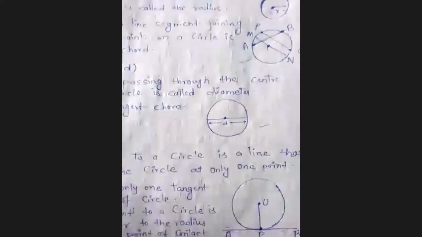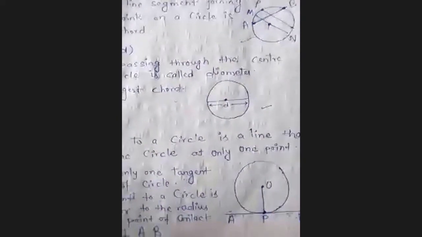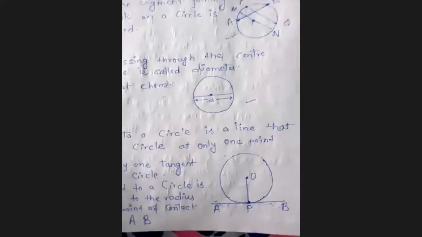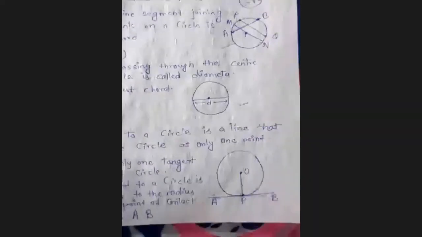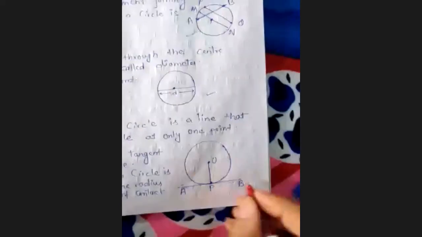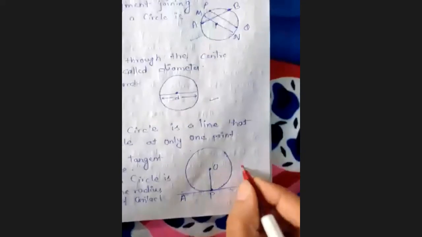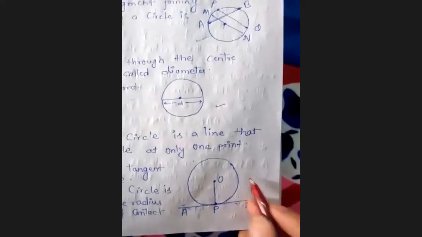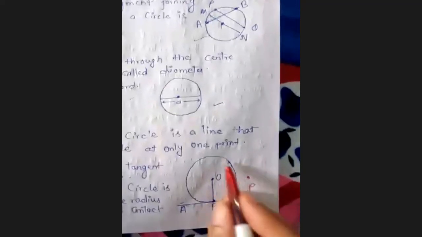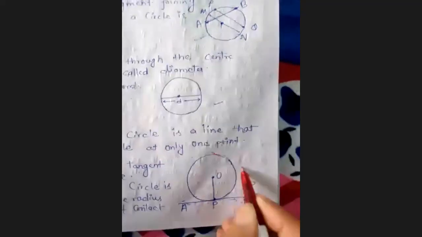Now if I say when the point lies outside the circle, अगर ये same point outside the circle lie करते हैं, then how many tangents can be drawn? Like if I place this point here, this is outside of the circle, then how many tangents can be drawn from this point? So you can tell there are two tangents.